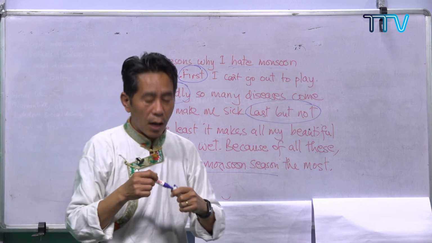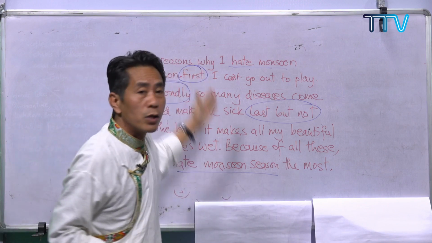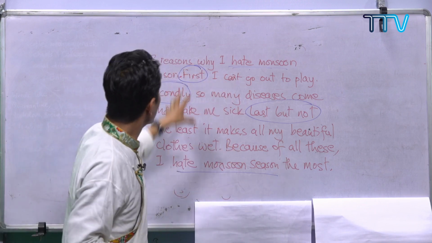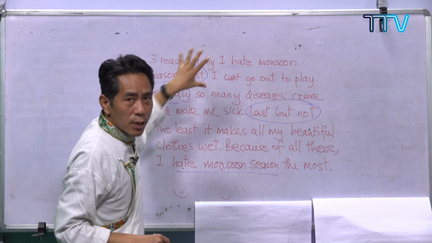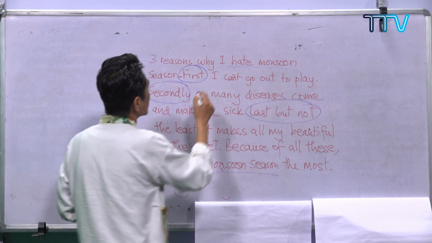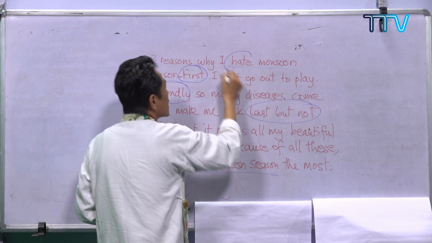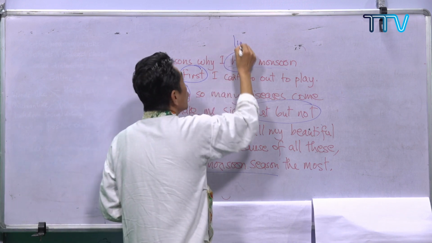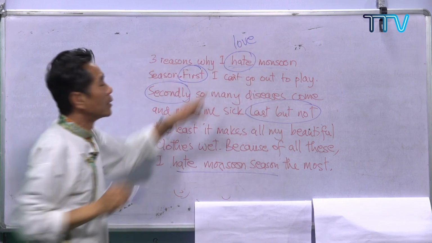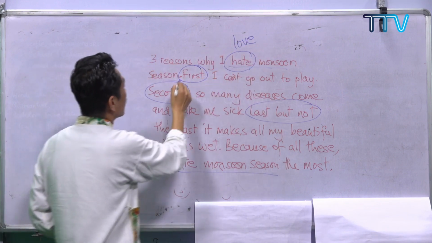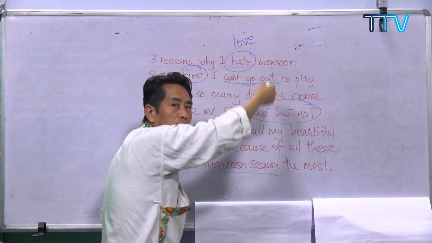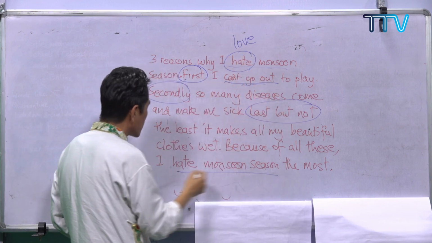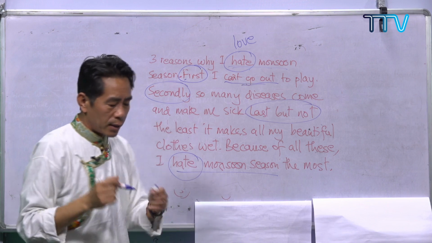Now, this is how you write a paragraph. On the basis of that, you keep the same structure and try to change it. Instead of I hate, I told you to write, I love the monsoon season the most. First of all, I can't go out. Now, this is my 1 point. You just say why you love it, and all these things, and then you write the conclusion.